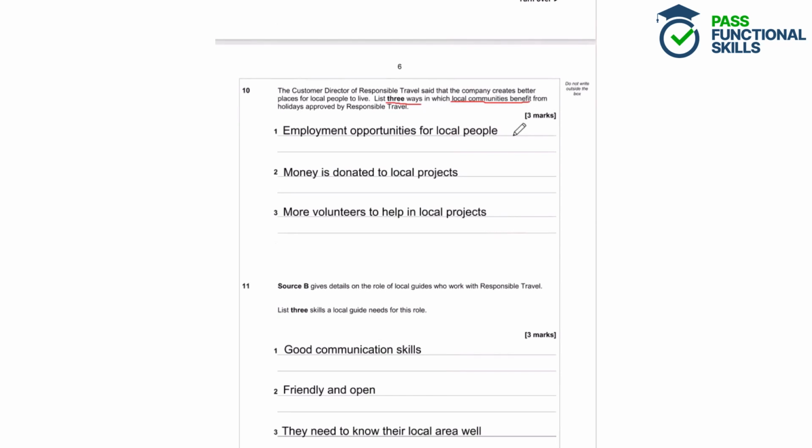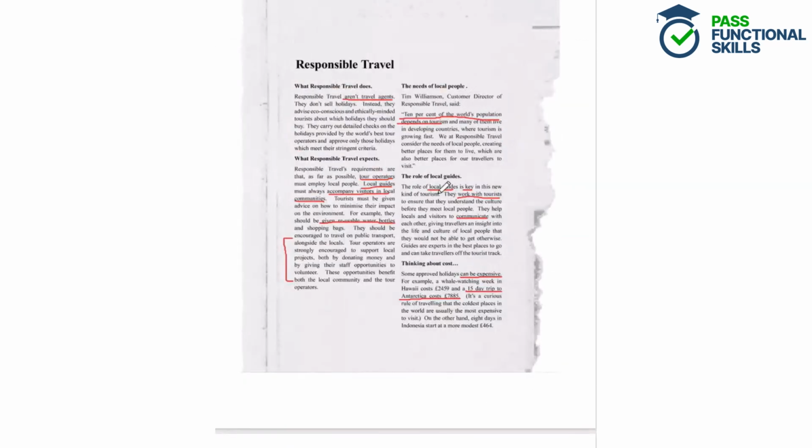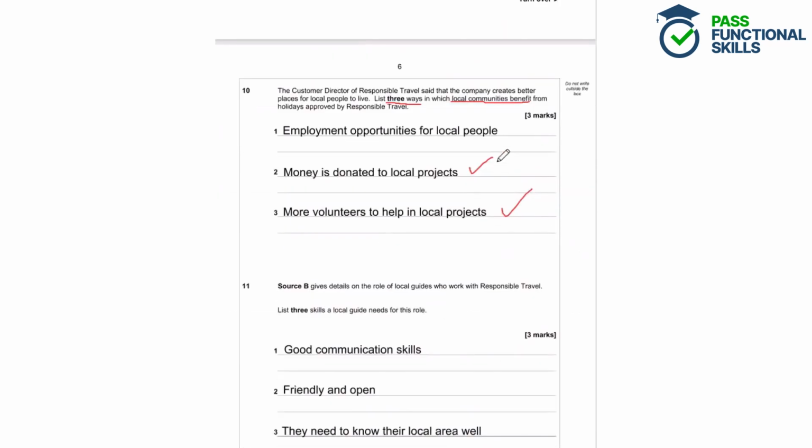So the student's written here that money is donated and volunteers help in local projects. And also there are employment opportunities for local people because it says here that tour operators must employ local people. So this student has correctly identified 3 benefits for local communities and they would get all 3 marks.